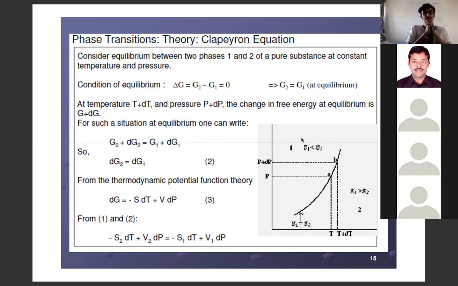But you have already studied thermodynamic potential functions in the previous lecture, wherein Gibbs free energy was related to entropy, temperature, volume and pressure. That is equation number 3. If you use equation number 3 in equation number 2, you can write the last equation of this slide: minus S1 dT plus V1 dP is equal to minus S2 dT plus V2 dP. Is that clear?